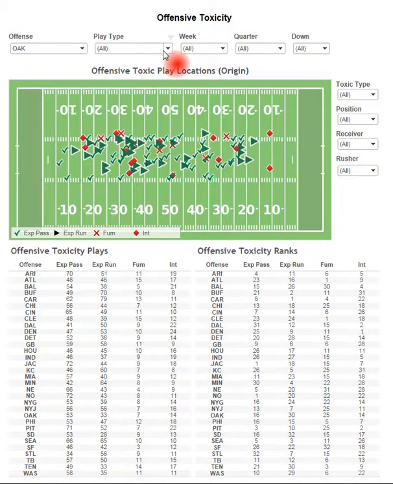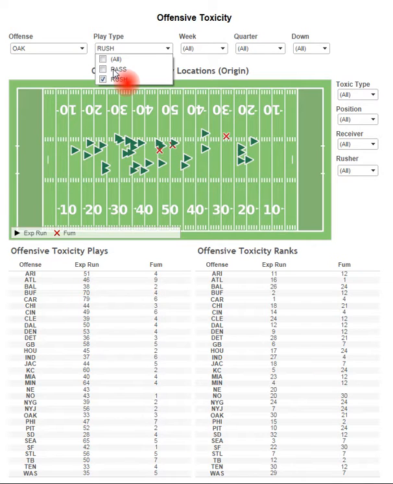But the cool thing about this is you could filter this by different play types. So let's say we only want to look at run plays. And we'll just uncheck the pass up here. And now it's only going to show us the run plays and what teams do when they're running the football. So if they fumbled on a run play, or if they gain an explosive yard. So this is the Oakland Raiders, for instance.